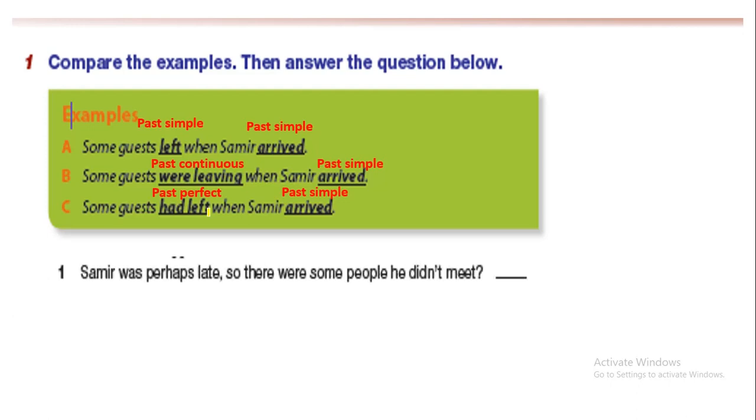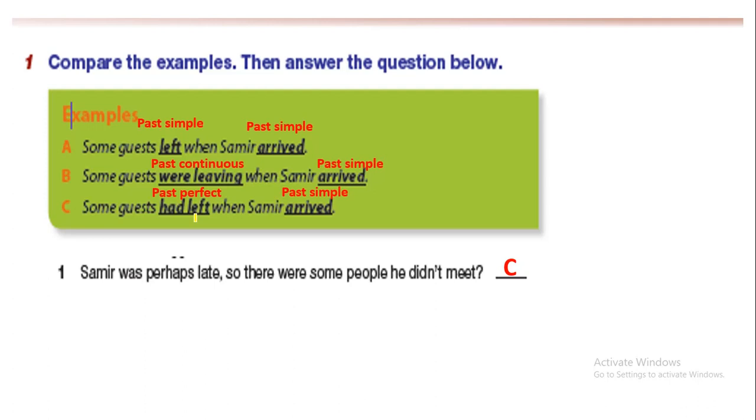Now, Samir was perhaps late, so there were some people he didn't meet. Which one do you think? Is it A, B, or C? Of course, it is C, because they had left first.